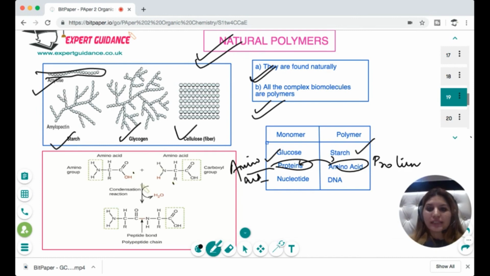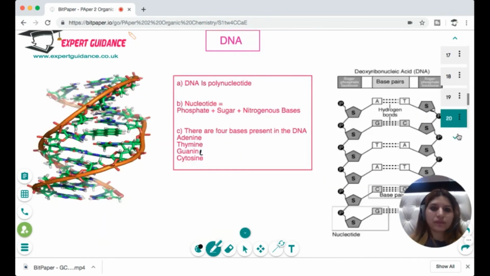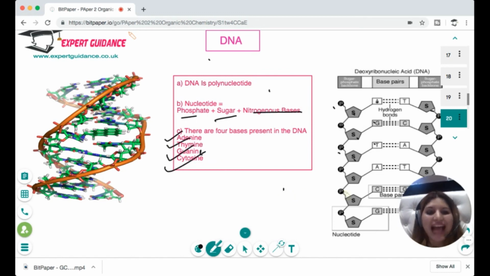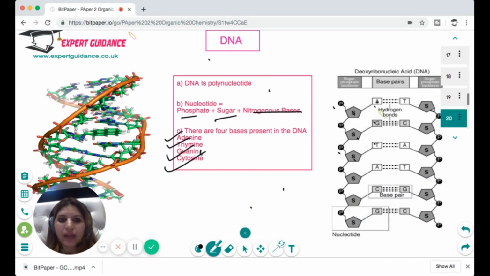And two amino acids. Amino acids have the carboxylic group and an amine group together. When they join together, a molecule of water is lost and it forms a peptide bond, and they are condensation polymers. DNA is a polynucleotide, we have done this in biology, so it's just a brief recap. Nucleotide means a phosphate, sugar, and a base. So you can see a phosphate, sugar, base is repeated. In DNA, the sugar is deoxyribose. The nitrogenous bases are adenine, thymine, guanine, and cytosine, and they show the complementary base pairing principle. With adenine next to it is thymine, and with guanine next to it is cytosine.